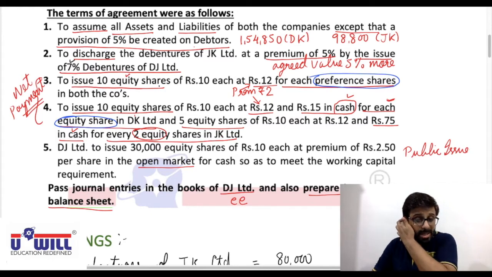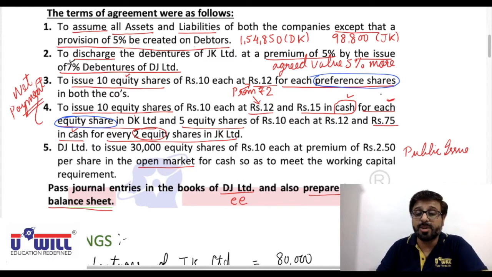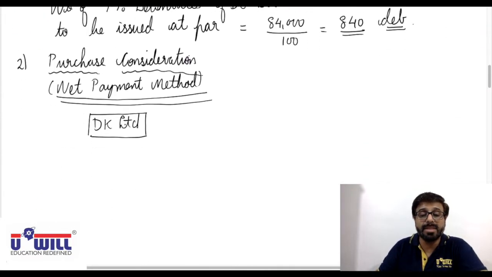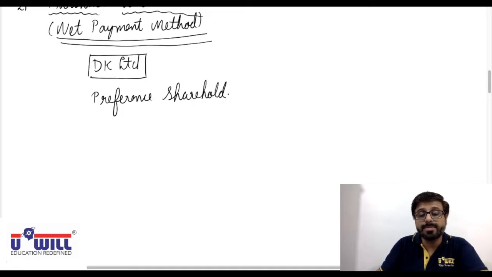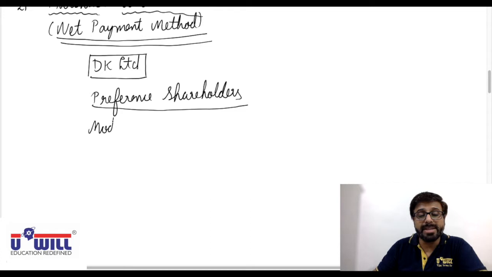To issue 10 equity shares of 10 each at rupees 12 for each preference share in both the companies. First, preference shareholders. They are given what all things? Preference shareholders. Mind well, we are paying to preference shareholder, but the mode of payment is equity share only. What we are giving to them is equity share.